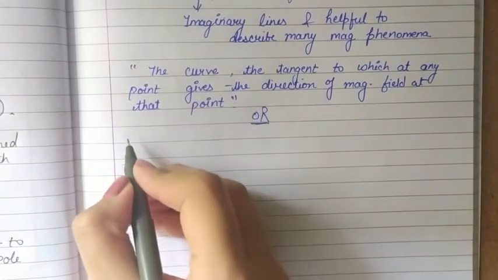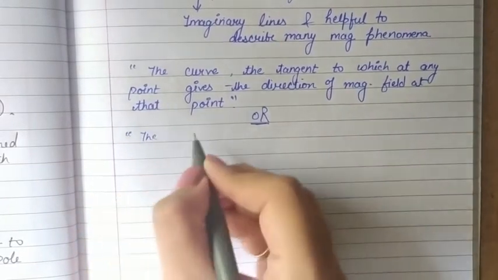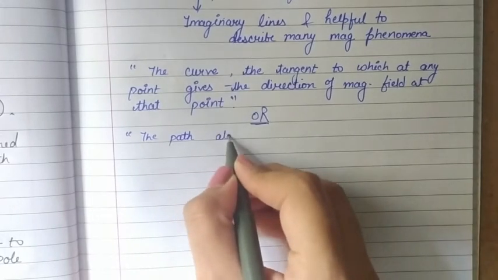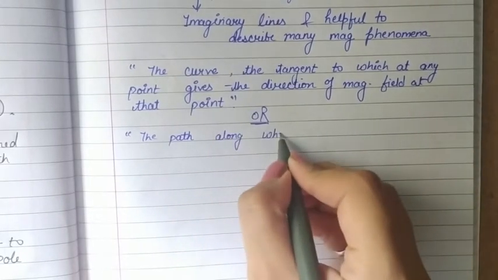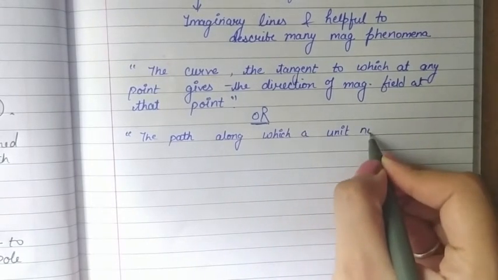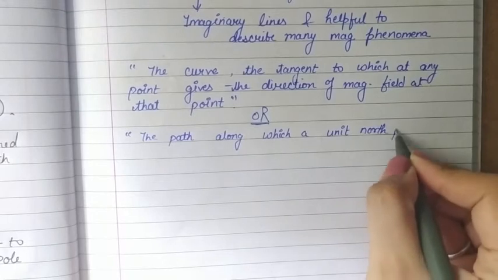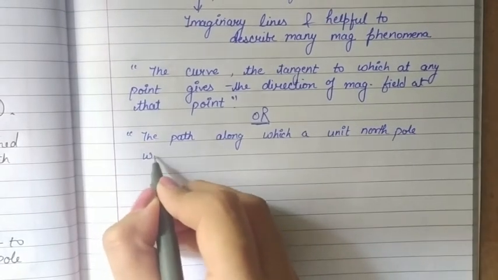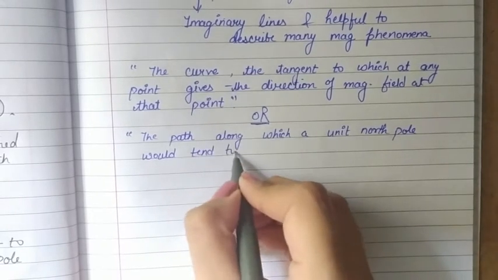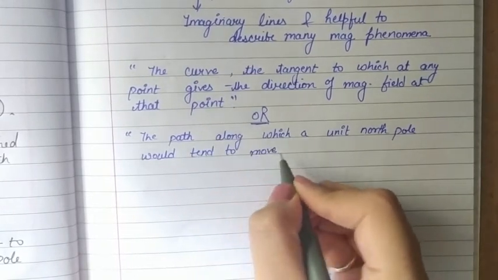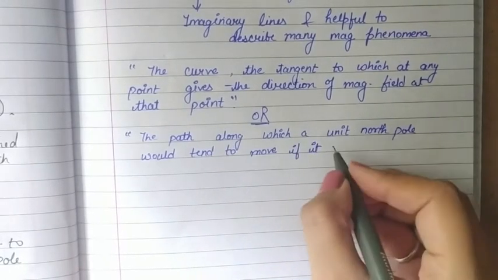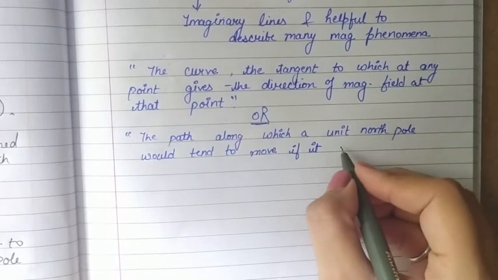So we can write it as the path along which a unit north pole would tend to move if it is free to do so, meaning there is no other force acting on that magnetic pole.